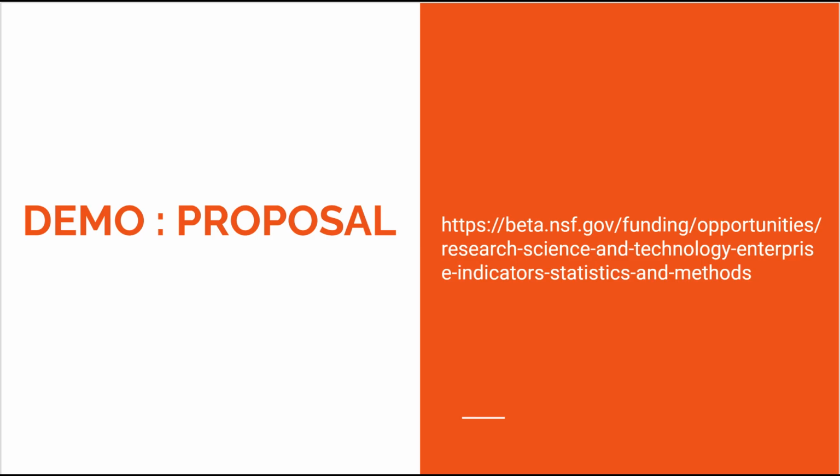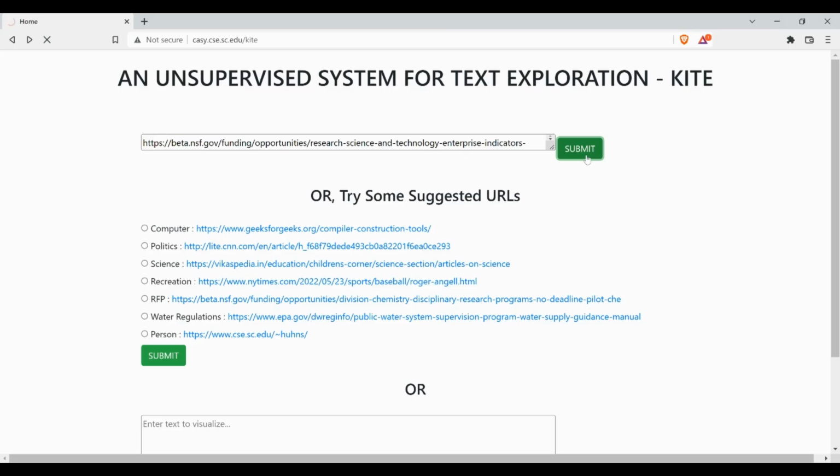The last demo we will be showing is for the proposal domain. We will explain how the domain-dependent sections in this domain can be used for the task of teaming and matching researchers to proposal calls, as with the person domain. This proposal talks about using data on STEM to produce statistics and indicators about R&D activities and the STEM workforce. Let us see what kind of information Kite can gather from this proposal.